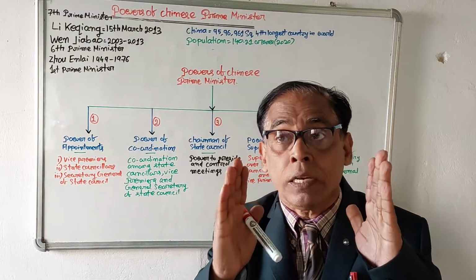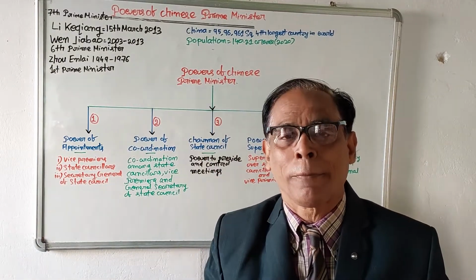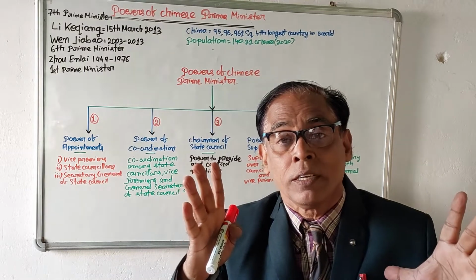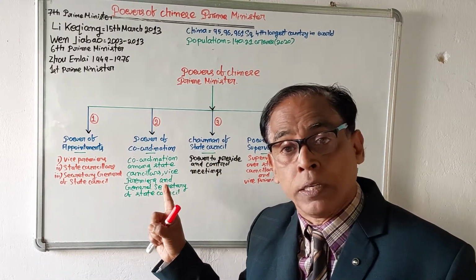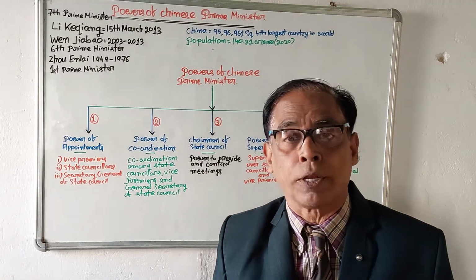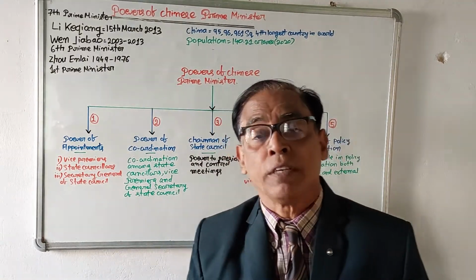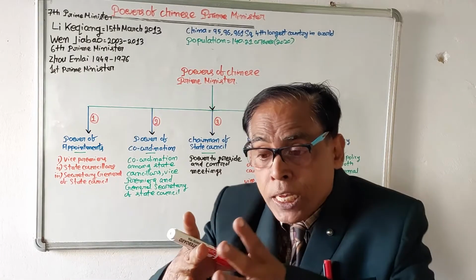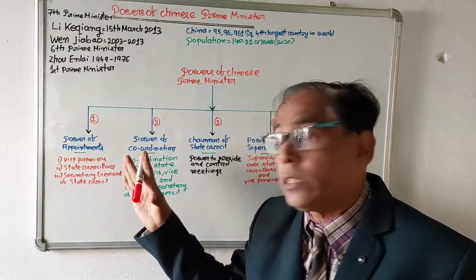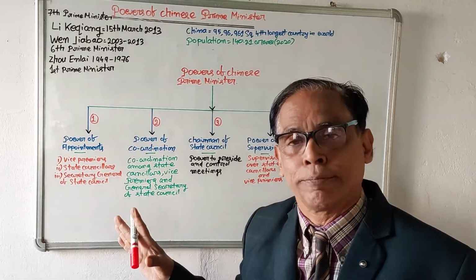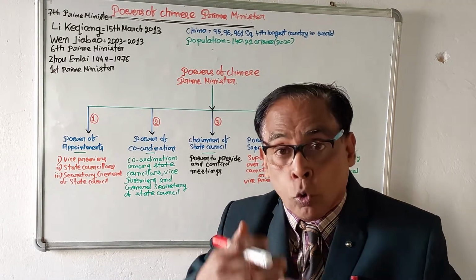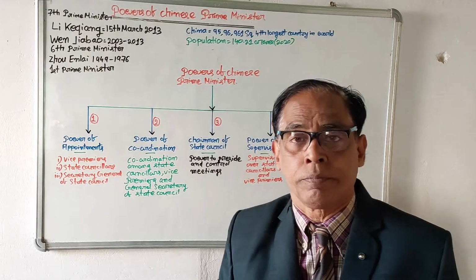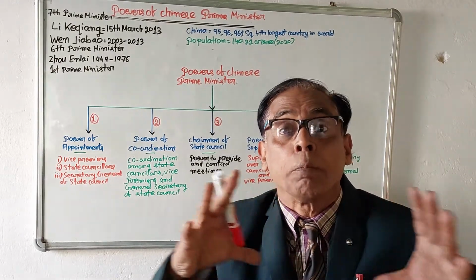The prime minister is the head of the State Council, and in the State Council there are state councillors, vice premiers, and the secretary general of the State Council. So it is the function of the Chinese premier to bring about coordination among these functionaries, because without coordination among these persons, the State Council cannot function.